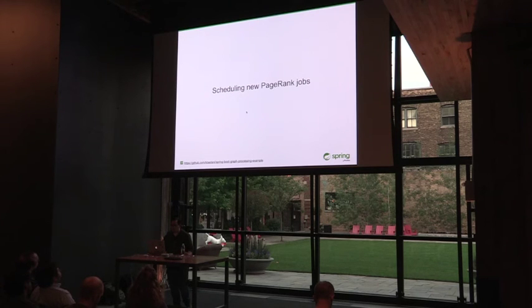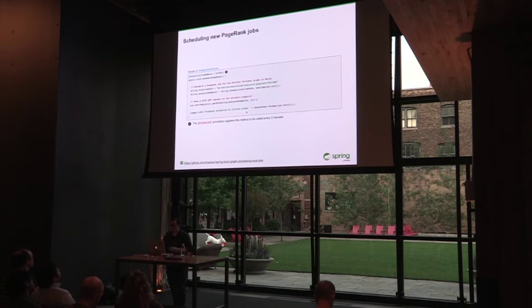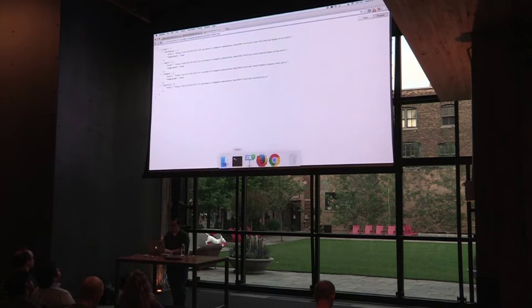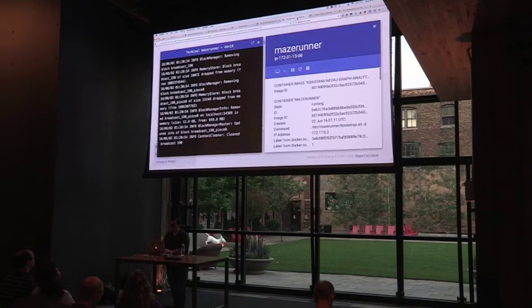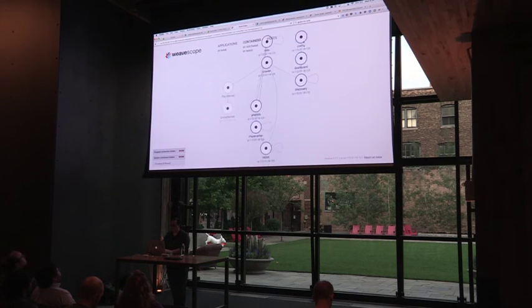So the next step here is that I want to schedule new PageRank jobs. We're going back to this idea of this graph processing platform where we have this workflow that's going back and forth between Apache Spark and Neo4j. Before I do that, I'm going to go back to Weaveworks, and we're going to actually look at what this full application looks like.